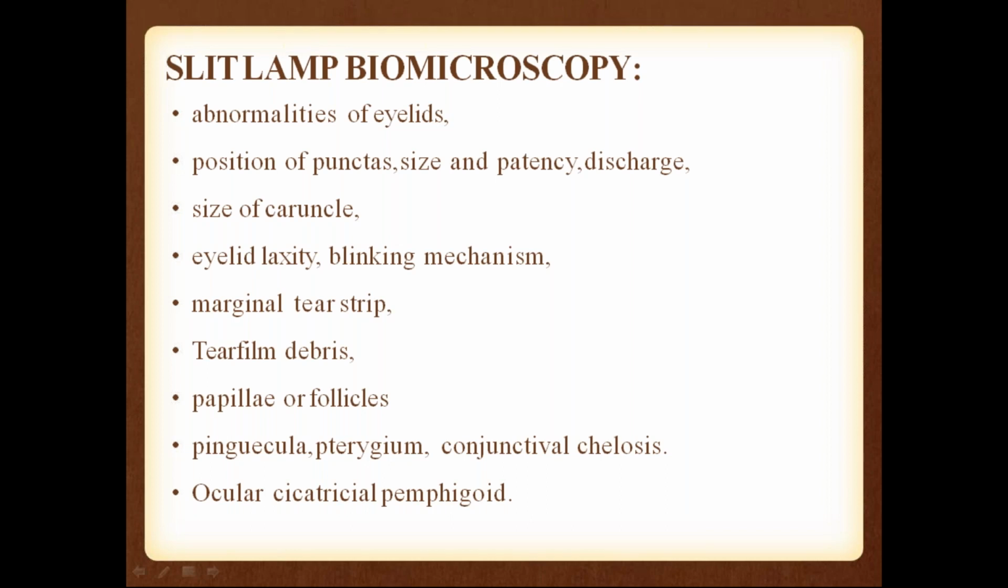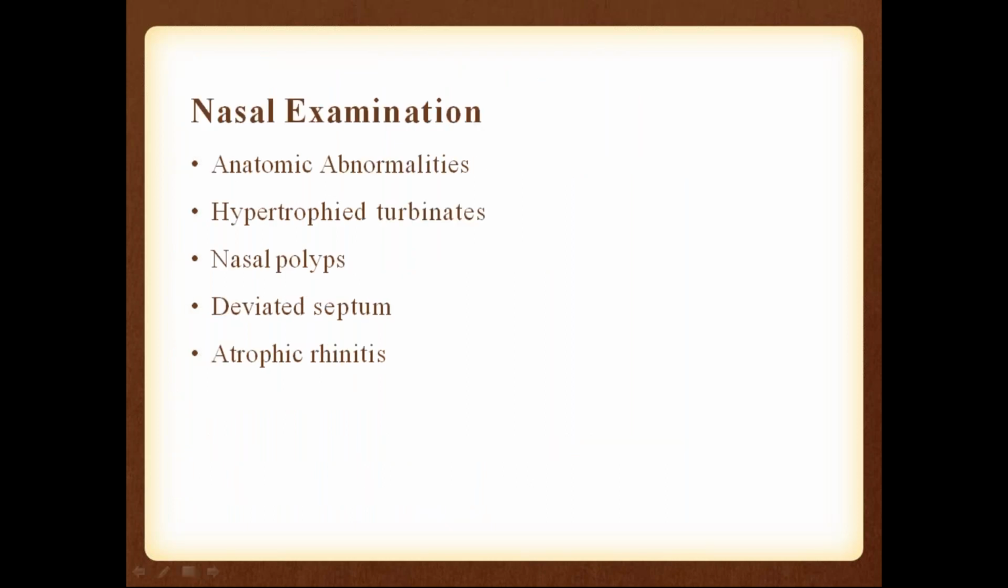Usually in epiphora the marginal tear strip will be excessive, because there is no proper drainage. Tear film debris is there. We have to see any debris in the tear film. Any papillae or follicles, which are signs of allergies, any pinguecula, pterygium, conjunctivochalasis, anything that is there we have to see. Any ocular cicatricial pemphigoid we have to observe.